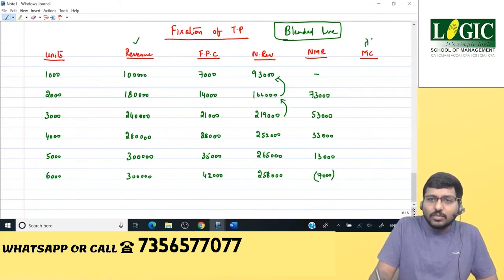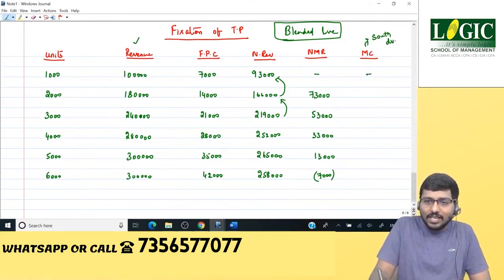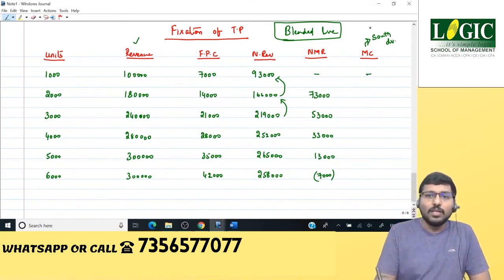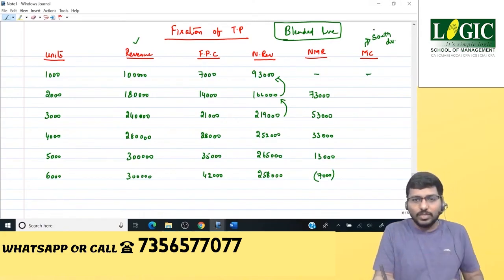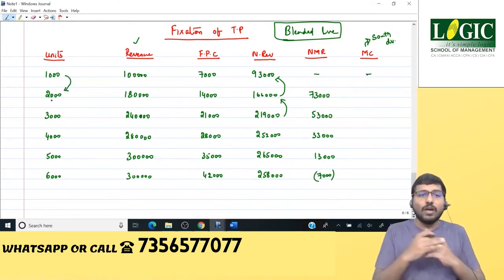Now marginal cost. Marginal cost is nothing but cost of the South division. Tell me what is South division variable cost? Why I have taken this, I'll explain you later. Right now, just tell me the numbers. South division, the variable cost is 11 rupees, which means if you move from 1000 to 2000 units level, you have additional 1000 units.